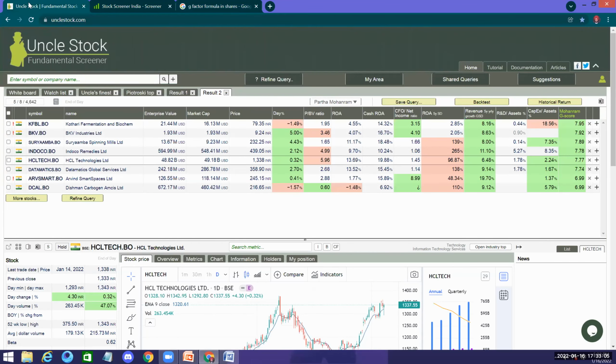I had said yesterday that this is a beautiful place. I did make an entry into one of the stocks using this, and it is giving me good results for that.